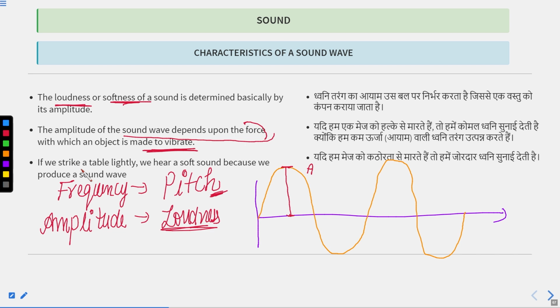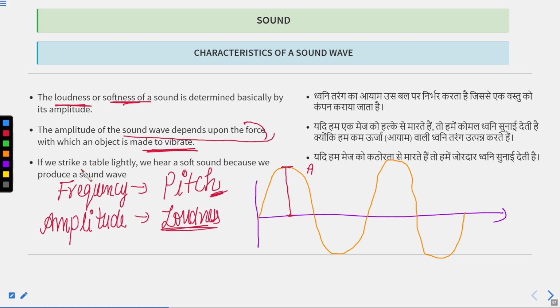If we strike a table softly, we are giving low energy to the table particles, so they will vibrate slowly, and if they vibrate slowly, the amplitude will be low and the sound will be soft. If I strike my hand on the table very hard, I am giving more energy to the particles of the table, so the particles will vibrate more rapidly, and it will produce a high amplitude, and if the amplitude is high, the sound will be louder.